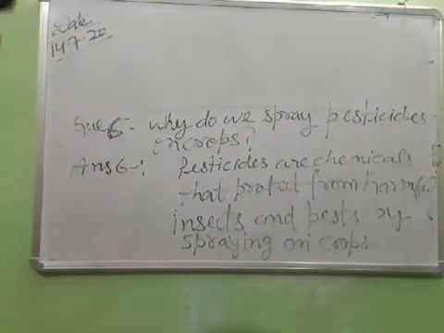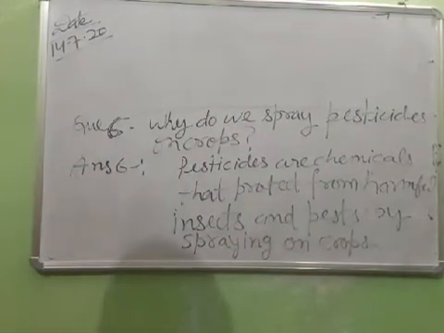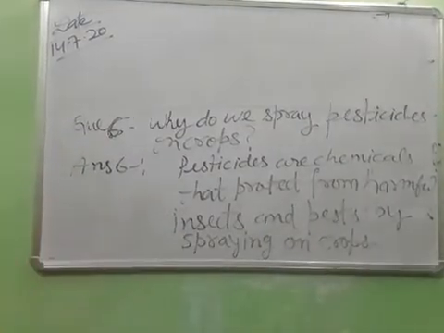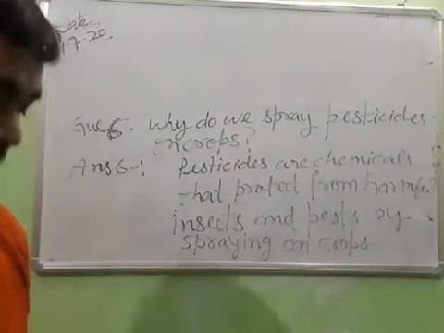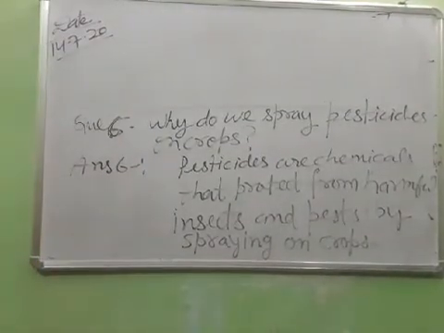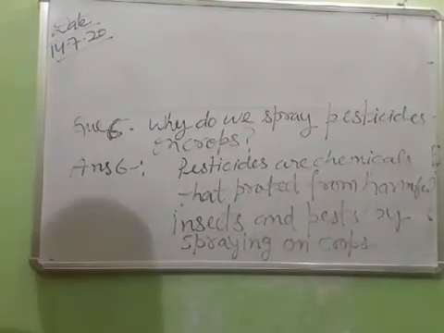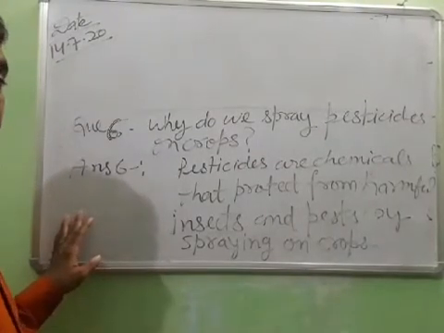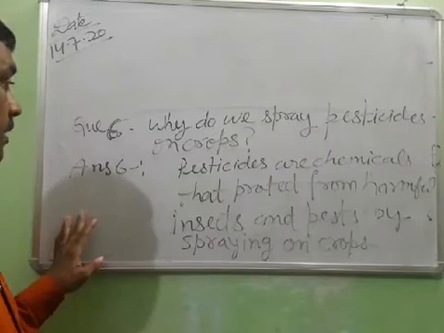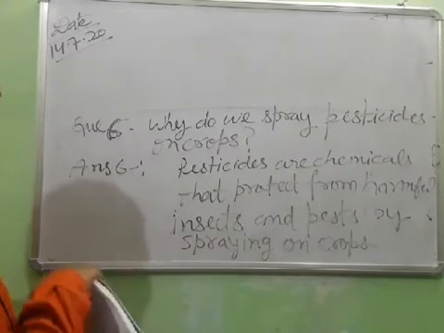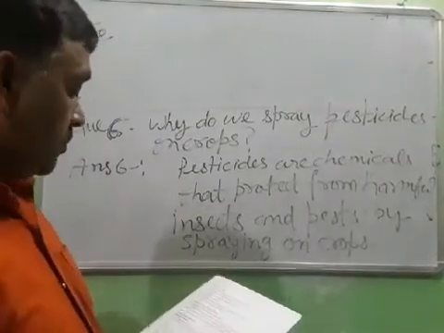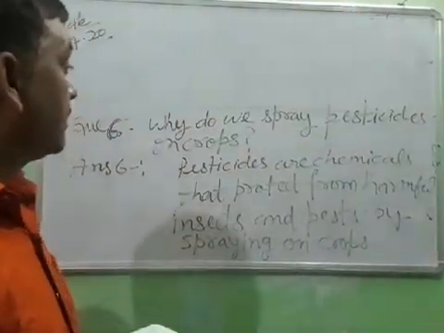So there are 6 questions given in your very short question. Okay, so write down the complete question answer in your homework copy. Why do we spray pesticide on crops? So pesticides are chemicals.